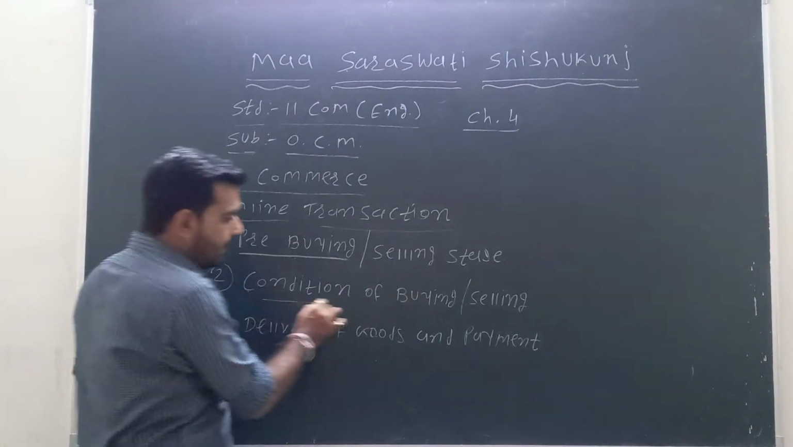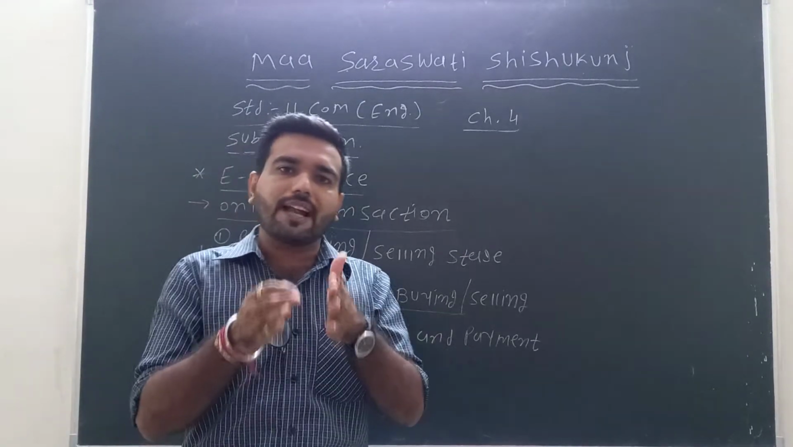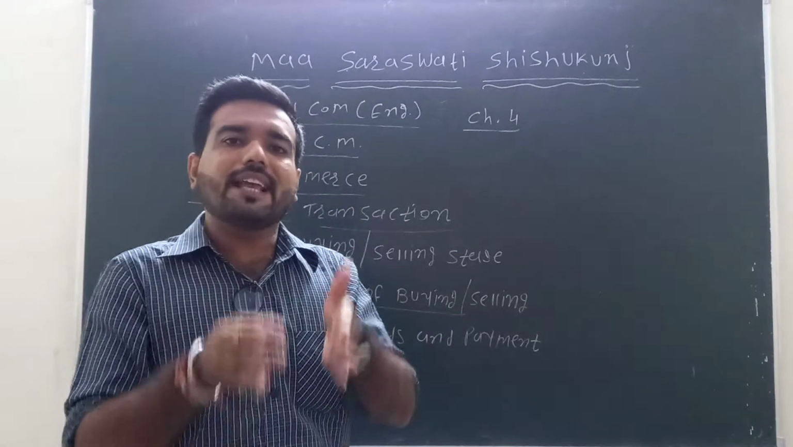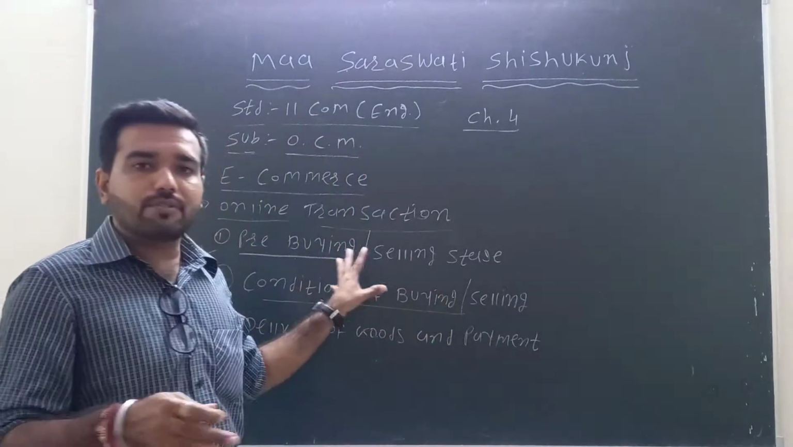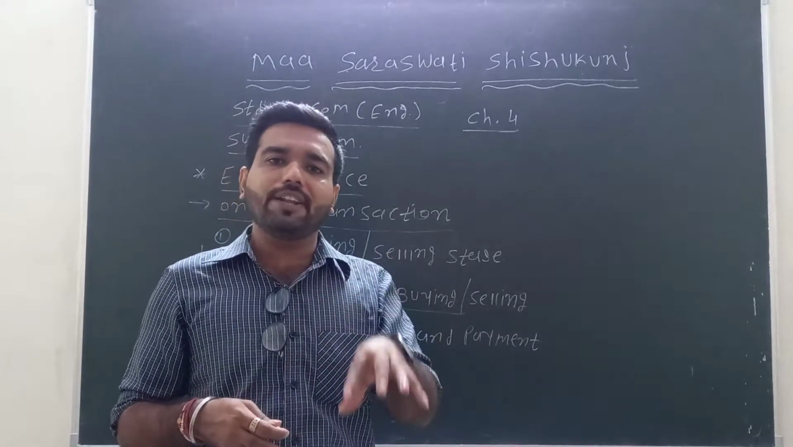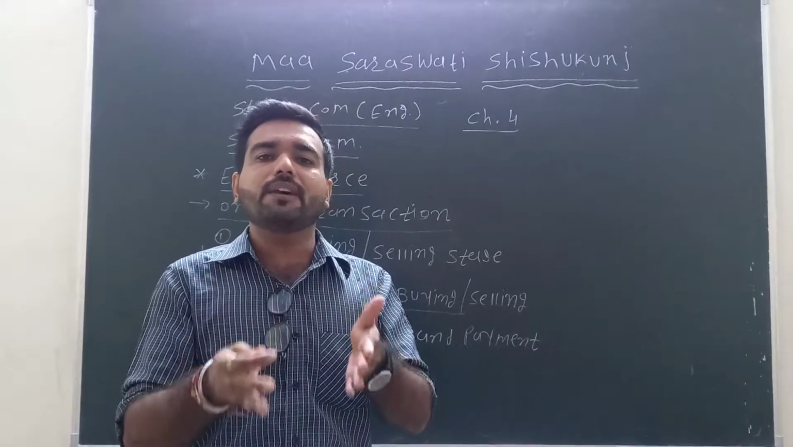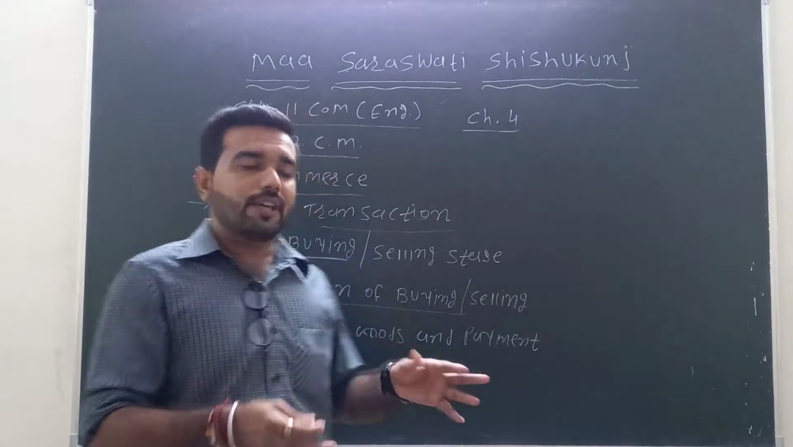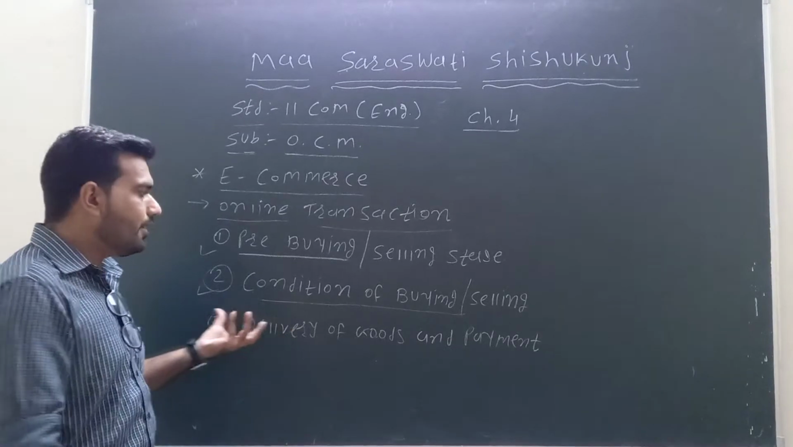Second is the condition of buying or selling. Condition of buying means the conditions for buying or selling the product. For example, on this page we can see the price of the product, features of the product, quality and quantity of the product, and in how many rupees we can buy this kind of product. So here the condition, meaning the price, is the condition of buying or selling.